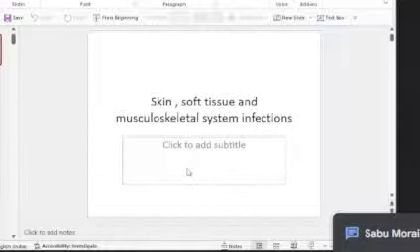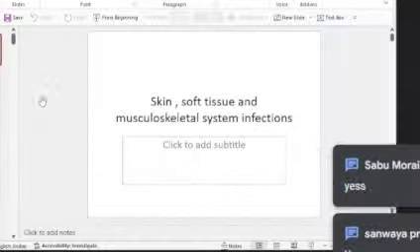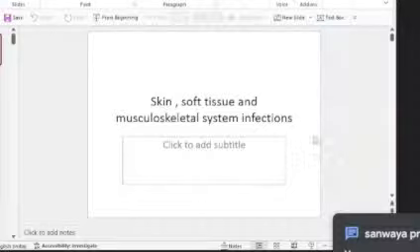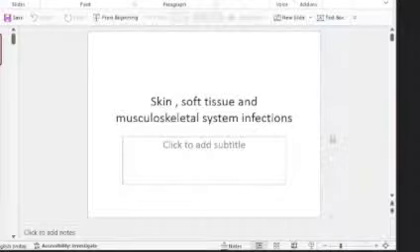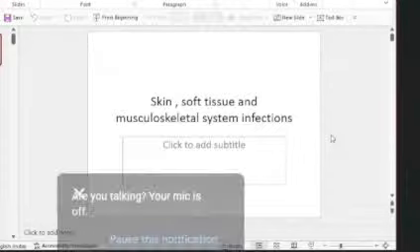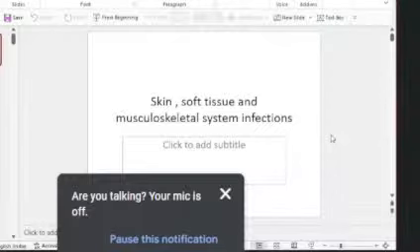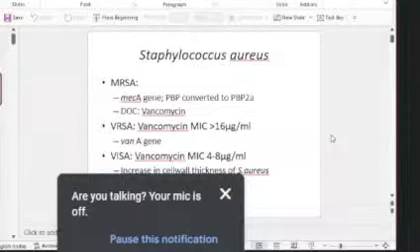Okay. So now we'll move on to the skin, soft tissue, and musculoskeletal system infections. So it's a long topic. So many organisms we come across in this. So we'll see the most important ones.